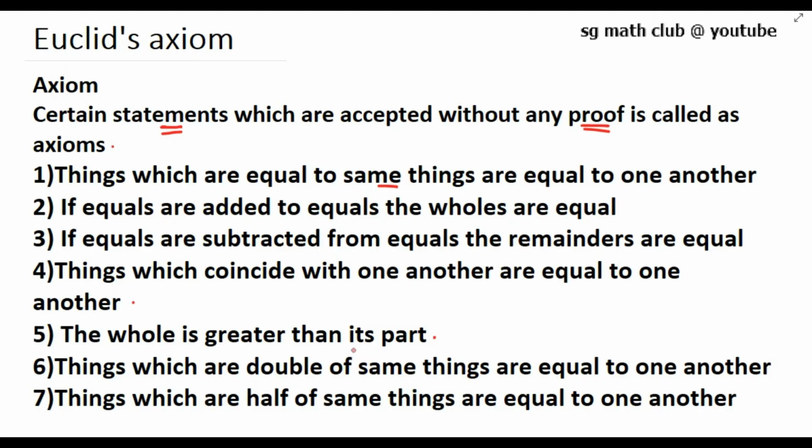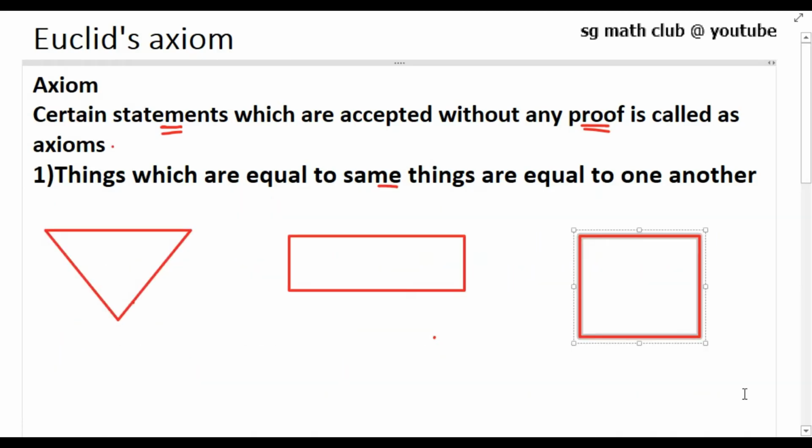Sometimes in the examination they'll ask, state any 4 of Euclid's axioms. So among these, any 4 you can write. Now let's see one by one. The first axiom is: things which are equal to the same things are equal to one another.